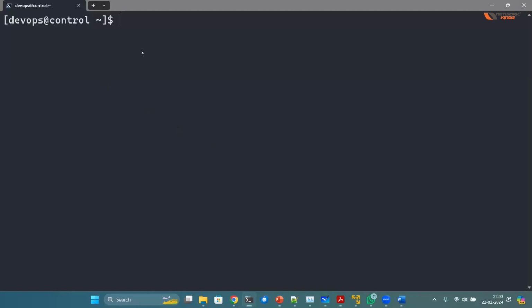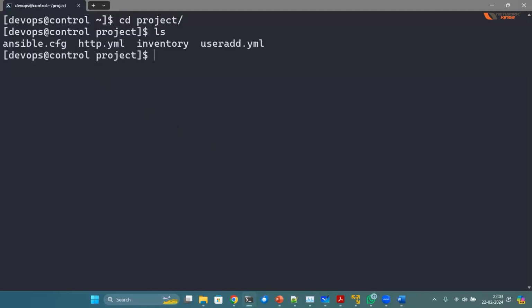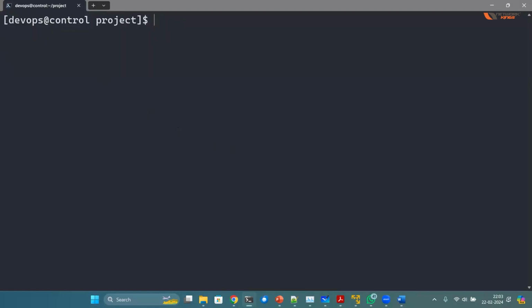I named it control itself. I'm logged in as DevOps user on the control node. Let me get into the project directory where I keep all the Ansible related configuration files, inventory file, and other stuff. Okay, so let me try to ping all the other 4 machines which are part of this lab.